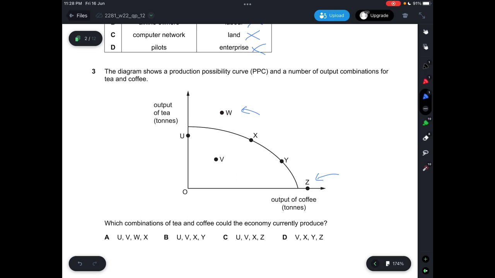A says U, V, W, and X, which is not correct because W is not possible at the moment. U, V, and X, Y will be correct, so the answer is B. But let's look at C and D first and see why they are incorrect. U, V, X, and Z. U, V, X is possible, but Z is impossible because it is outside the PPC. And then V, X, Y, Z. V, X, Y are possible, but Z is not possible because it is outside the PPC. So I'll say it's B.